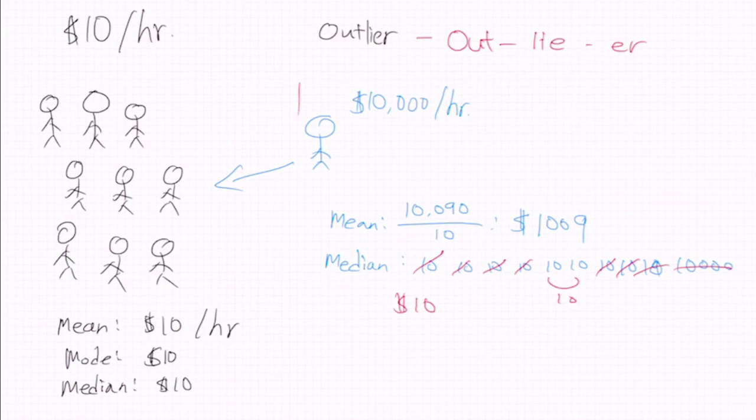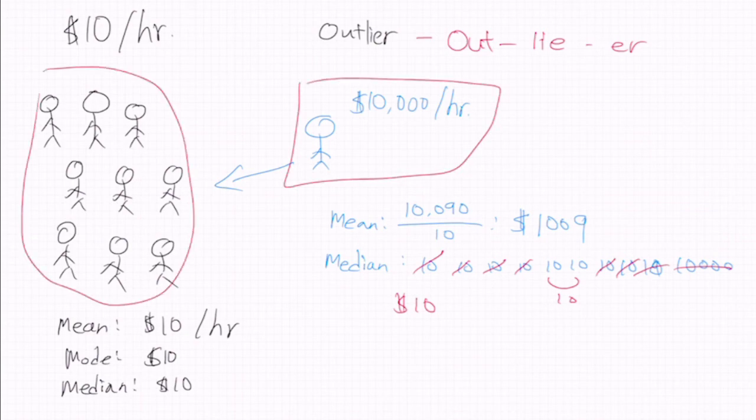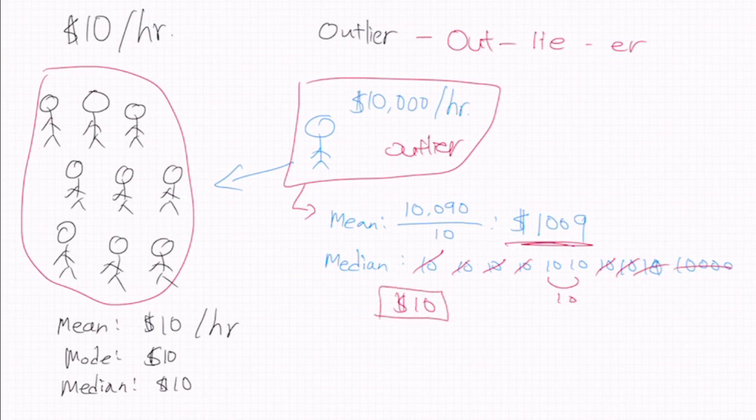So this person is so different from the rest of the group that he is an outlier, right? And what an outlier does is it changes the dynamics of the group so much that the mean, the average, either skyrockets, or if your outlier was on the other side, like lower, then it's going to make all the numbers go down, right? However, the median is not as greatly impacted by the outlier as the mean, okay?